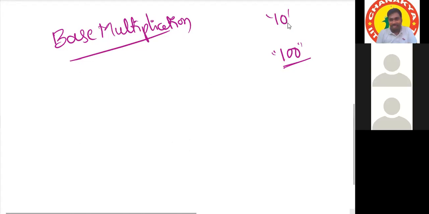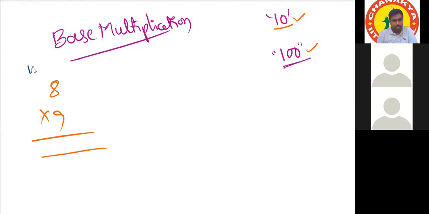Good evening. Okay, till now in base multiplication, we have covered these two bases only. Yes or no? How to do this question? 8 into 9. Just tell me. Anyone, only one person.